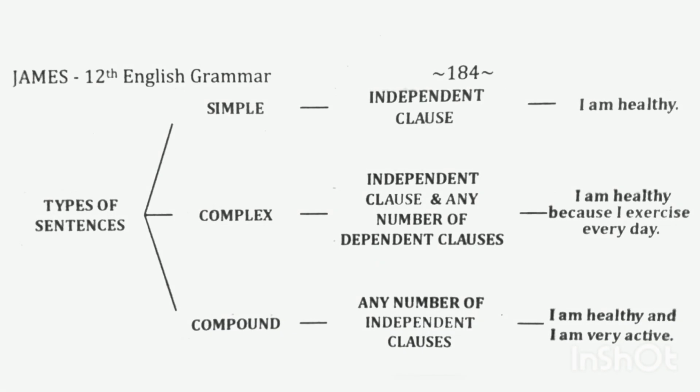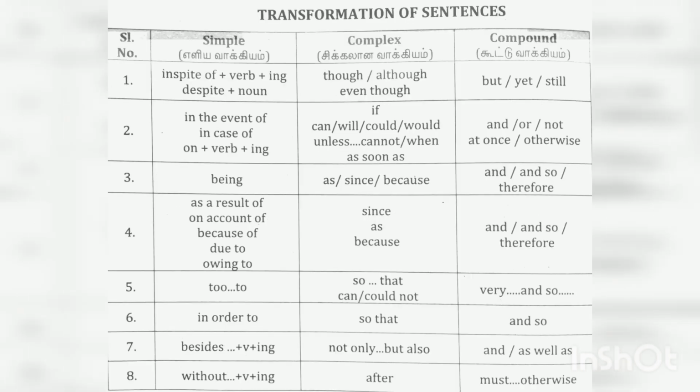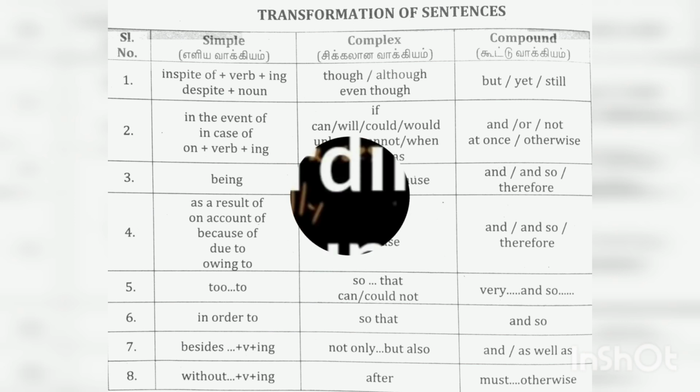Simple: one independent clause. Example: I am healthy. Complex: it consists of an independent clause and any number of dependent clauses. Example: I am healthy because I exercise every day. Compound sentence: any number of independent clauses. Example: I am healthy and I am very active. The following is the transformation of sentences chart, which shows the different functions of sentences that can be transformed, and the rules are depicted in this chart.